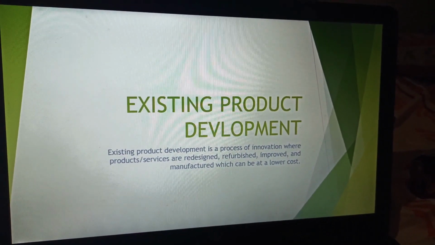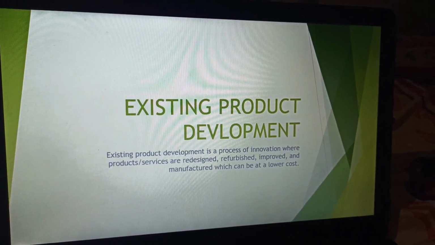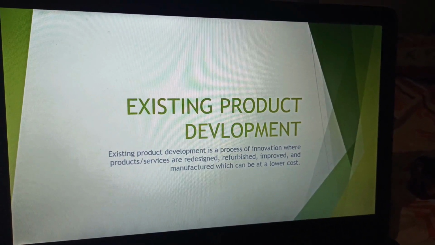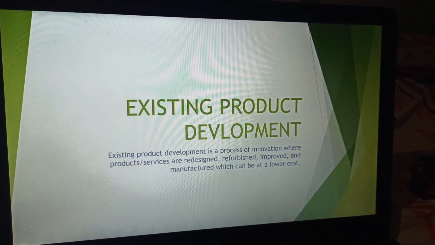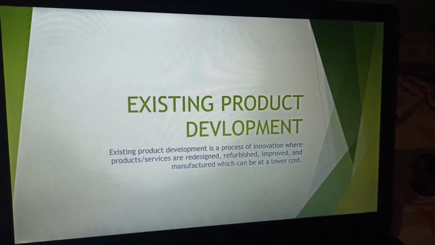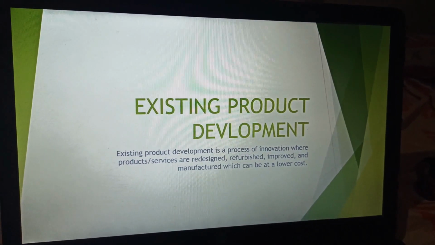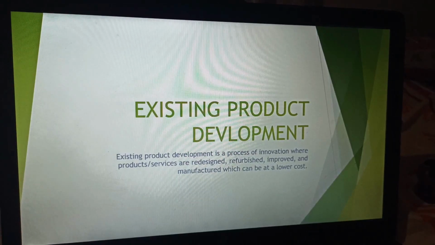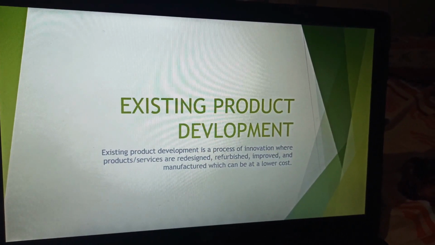If you innovate something in your declining stage products, you can position yourself differently in the market and earn impeccable profit compared to your competitors' products. So this is the introduction to existing product development.